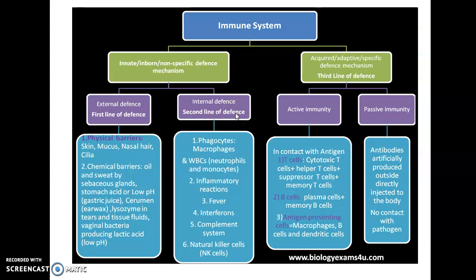Then the internal defense, or the second line of defense, includes the phagocytes and macrophages. So here we were talking about the cells of the immune system, which come under the innate defense mechanism.